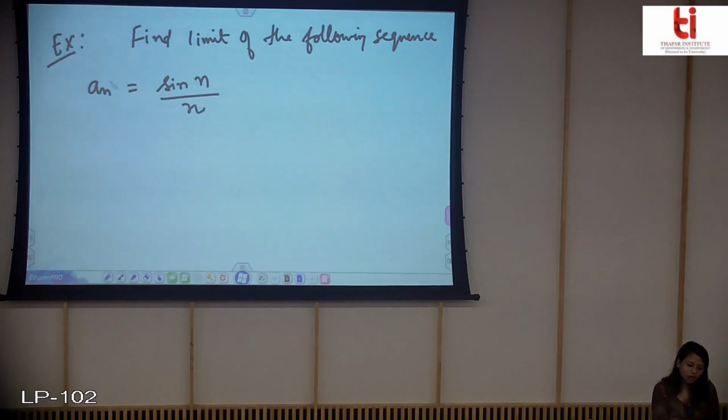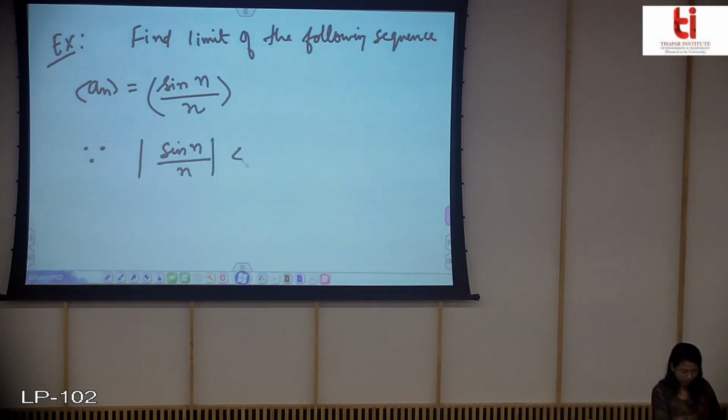Now you want to find out the limit of this sequence, and we want to use the sandwich theorem. You can see that if I take the mod of this, it will be less than or equal to 1 by n, because sin n has its maximum value at 1. So I can write it as this.